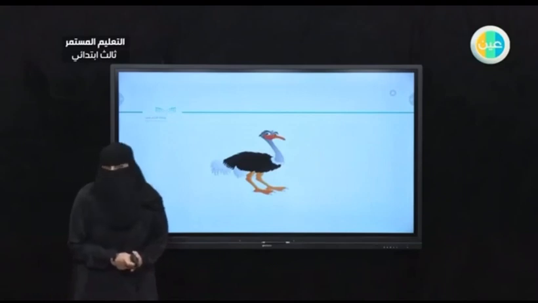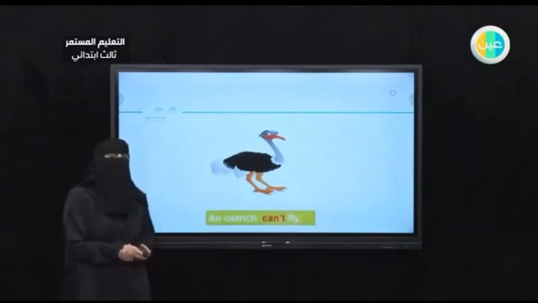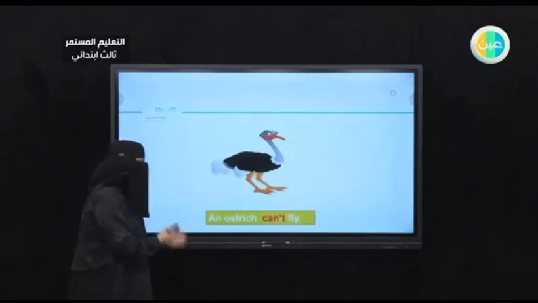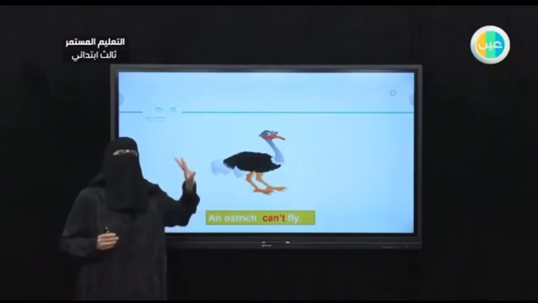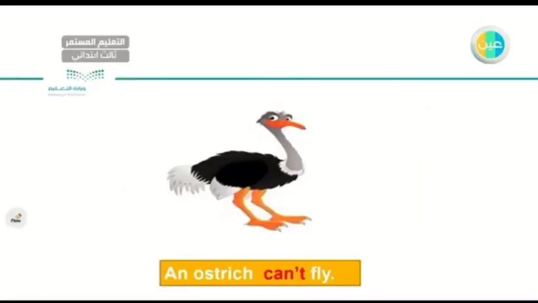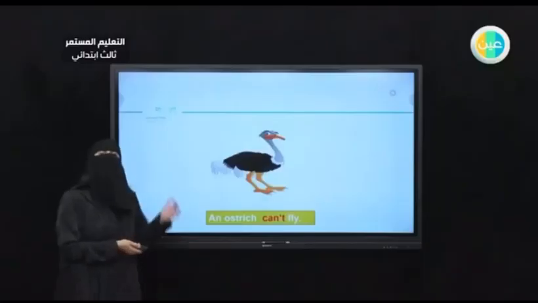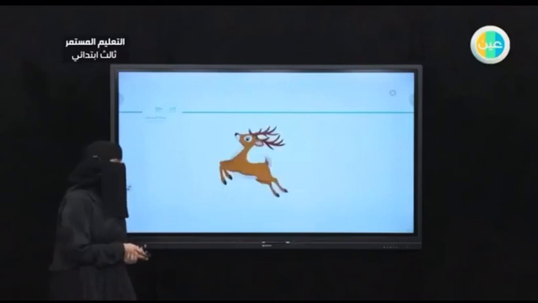How about this animal? This bird. An ostrich, right? Yes, very good. That's the animal I was talking about. An ostrich cannot fly, right? It can't fly. Although it's a bird, it cannot fly. But it can run and it is very fast. So an ostrich cannot fly or can't fly. Let's move to the next animal.